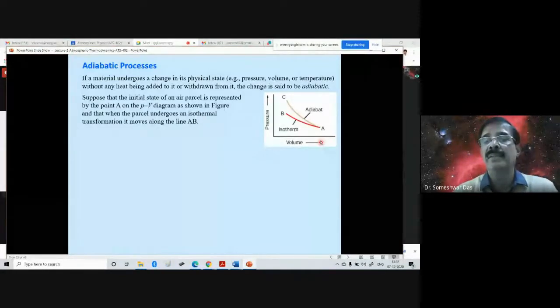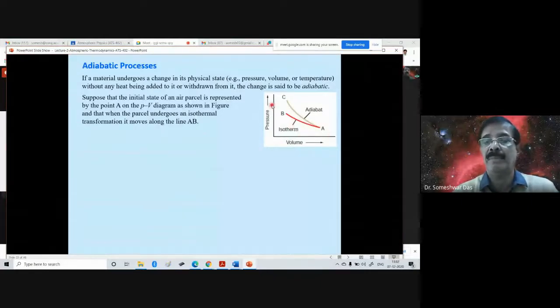So even if the air parcel has moved from point A to point B, the temperature has not changed, because this is an isothermal process. It has only changed its pressure and its volume. Volume has changed, obviously, because it has gone from here to there, and its pressure has changed too. But the temperature has not changed.